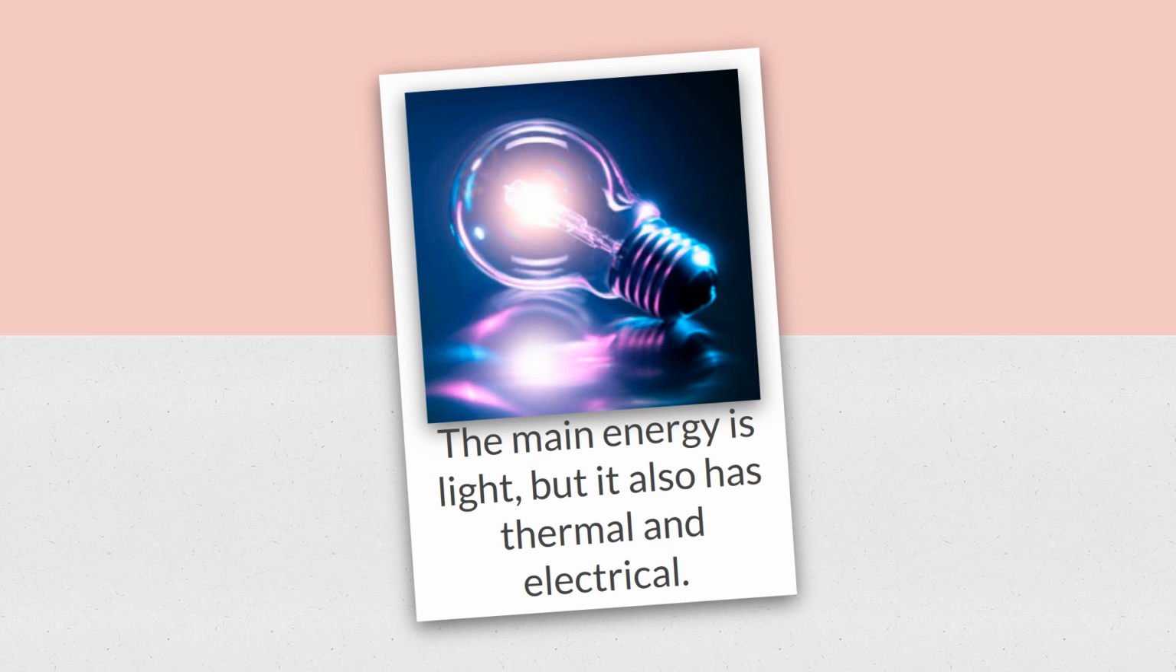The main energy is light. That's what a light bulb's for. But it also has thermal and electrical energy. The electrical energy is the source energy. That's where the light bulb gets its energy from, electricity. Electricity is changed into light energy inside a light bulb. And we call that the transformation of energy. But the main energy is light.